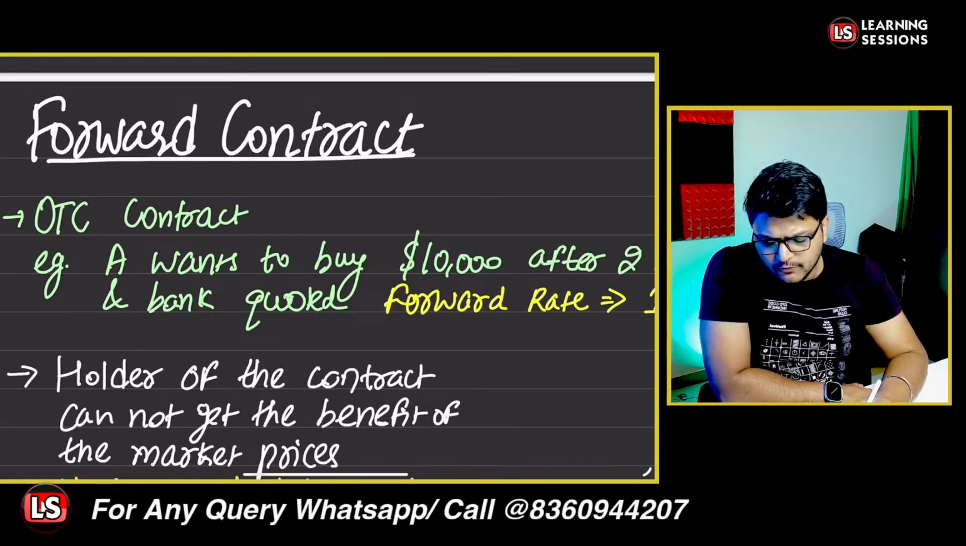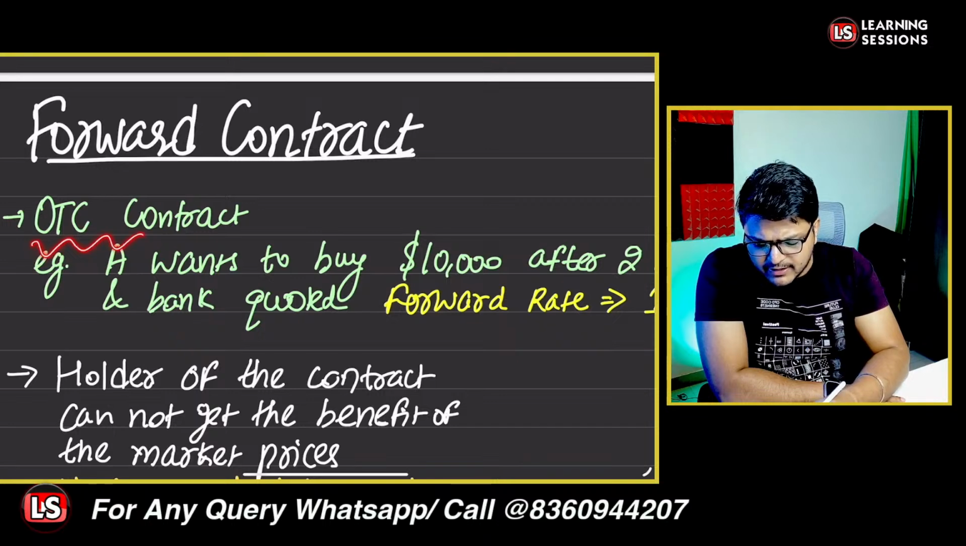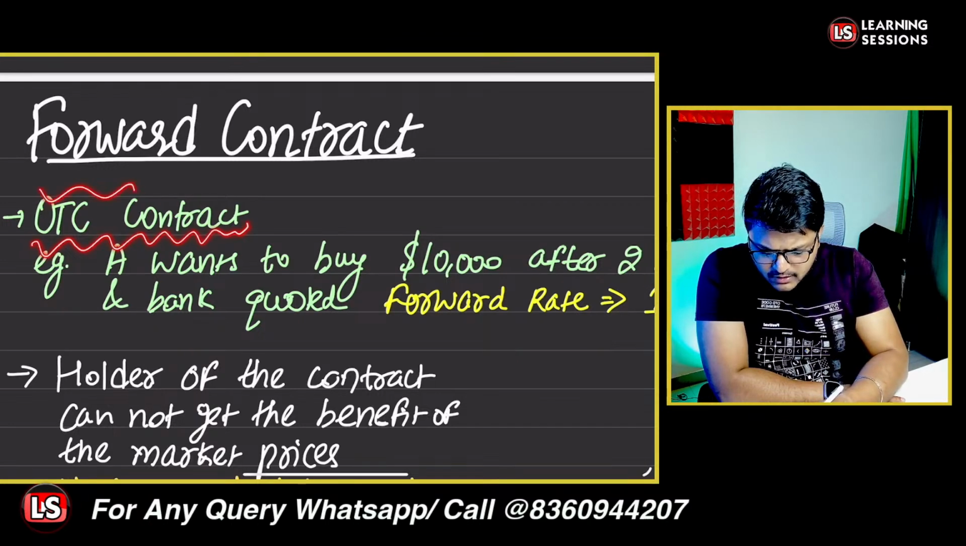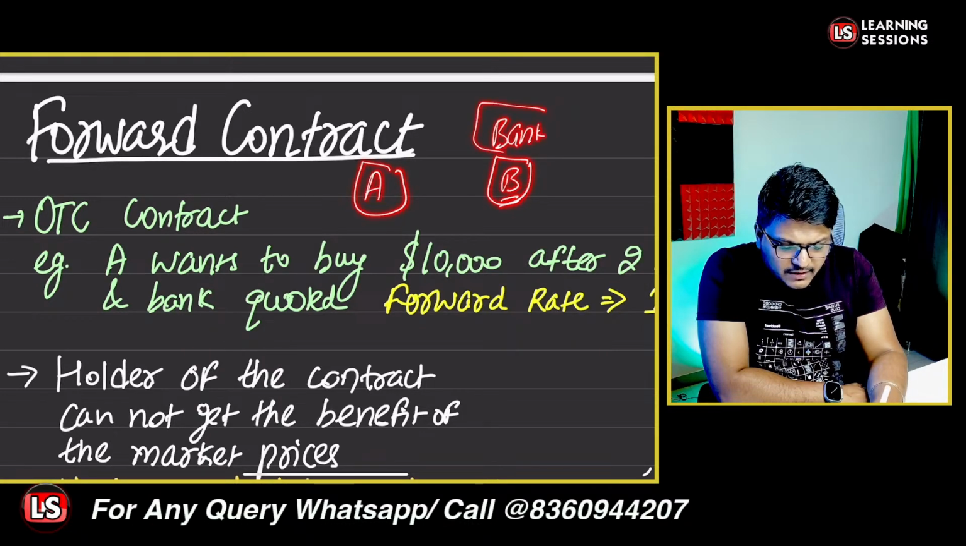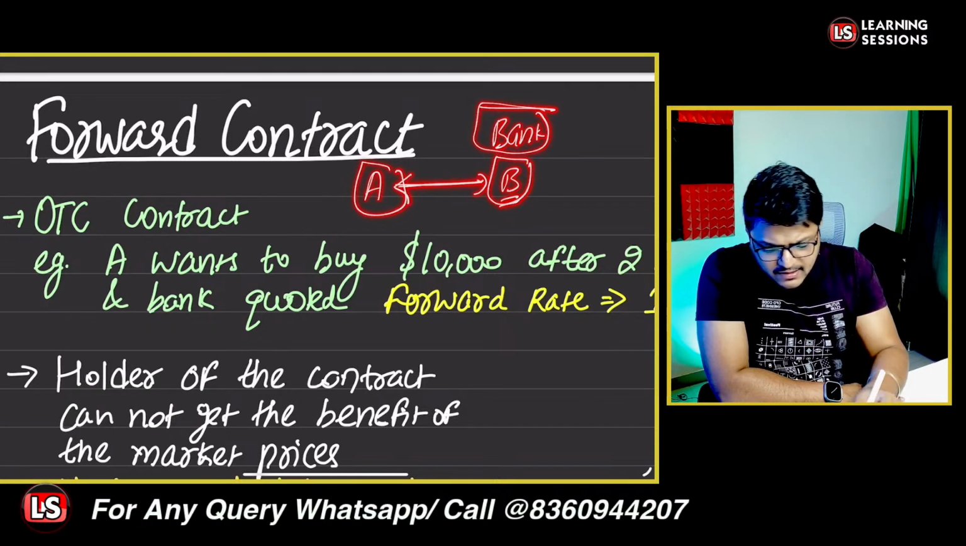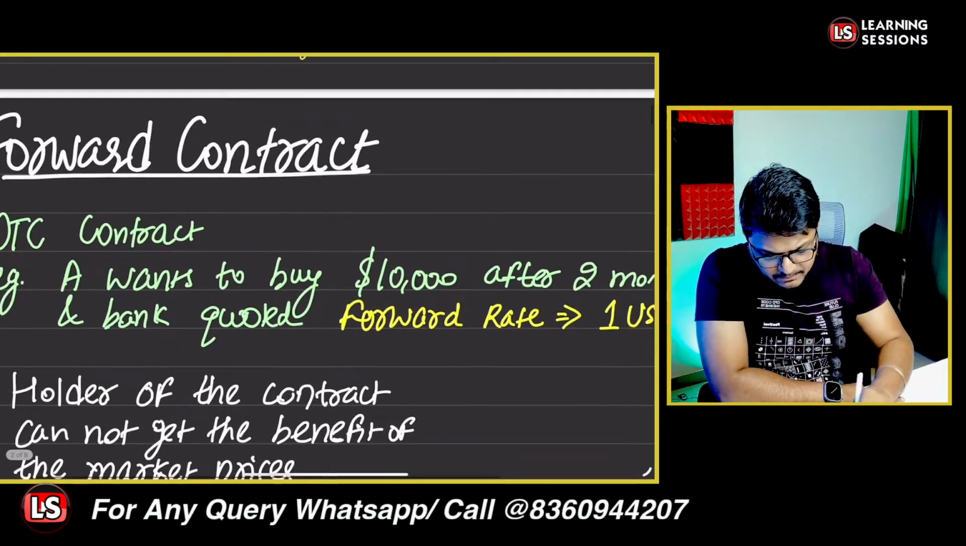As I told you, a forward contract is what? A forward contract is an OTC contract, that is an over the counter contract, where there are only two counterparties, and one counterparty will be a bank, which will be dealing with the other. Let's take a simple example over here.